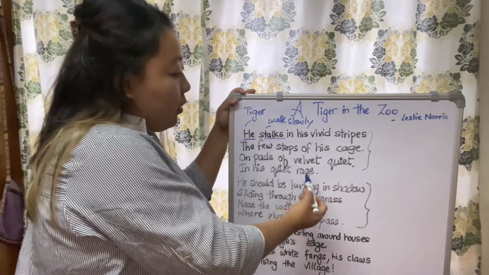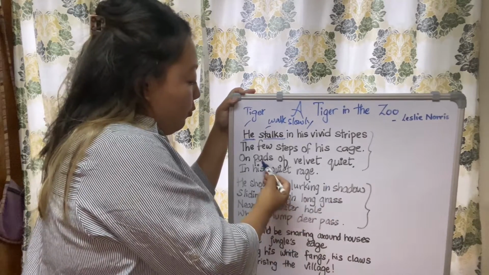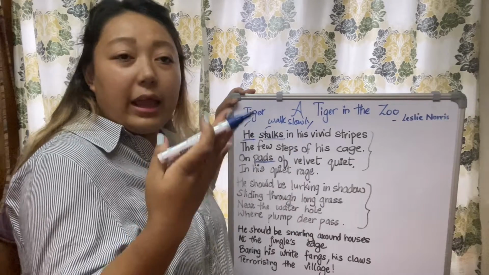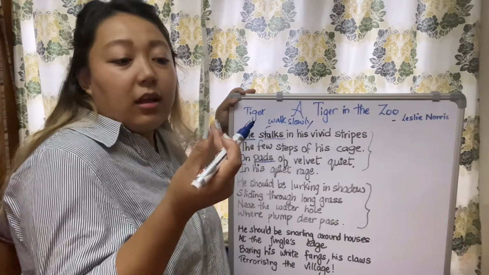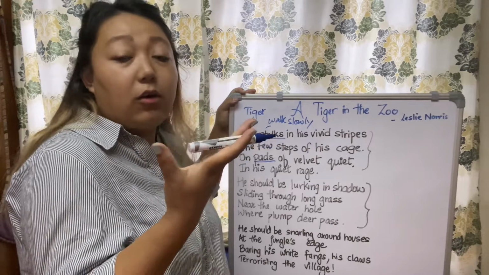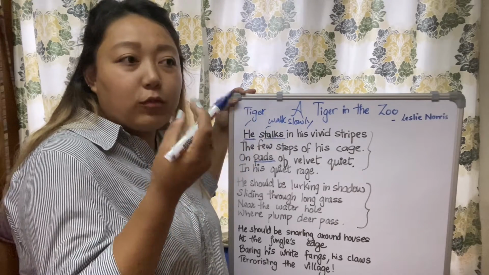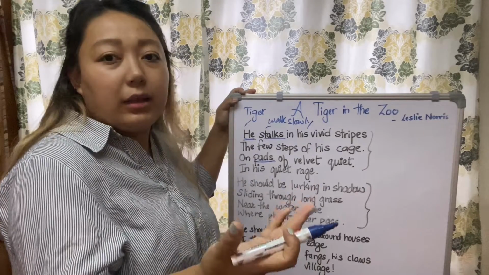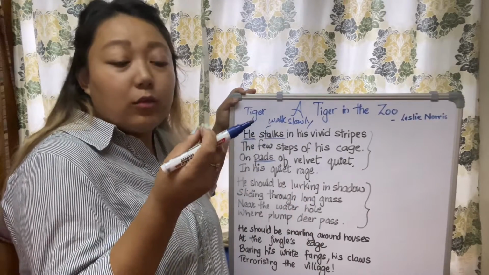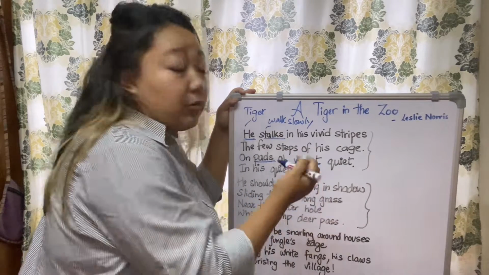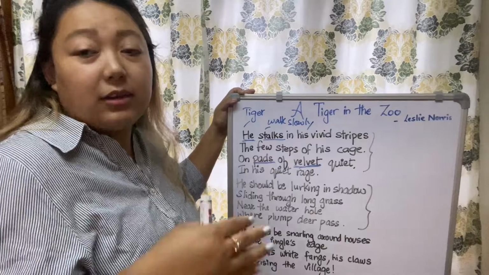So on pads of velvet quiet. What do you mean by pads? Here pads means the soft fur on the legs, on the paws, of tigers or any kind of animal. You must have noticed even a cat or a dog or any animal has a soft thing which looks like velvet, which is being compared to velvet directly.